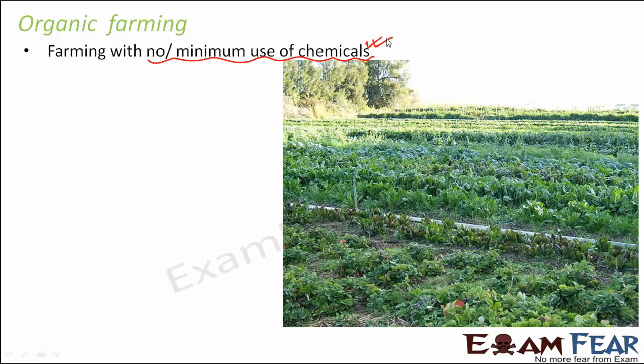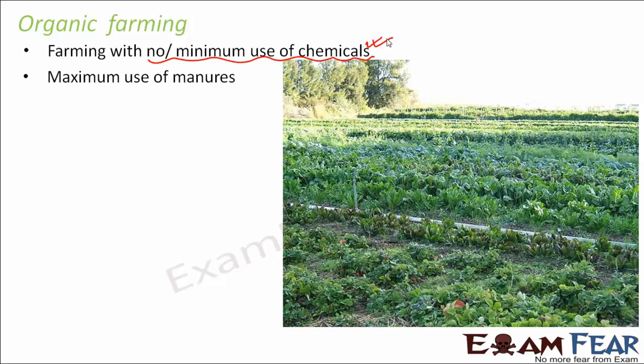Sometimes applying too many chemicals for plant growth often leads to the presence of some toxic substance even inside the fruit or the vegetable which we eat. When we eat that fruit or vegetable, it enters even inside our body. So the advantages of that fruit or vegetable also reduce due to the presence of chemicals. Therefore, farming is practiced with minimum use of chemicals, and this type of farming is called organic farming.